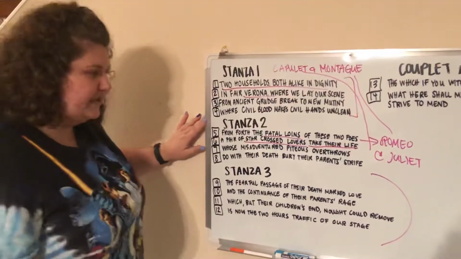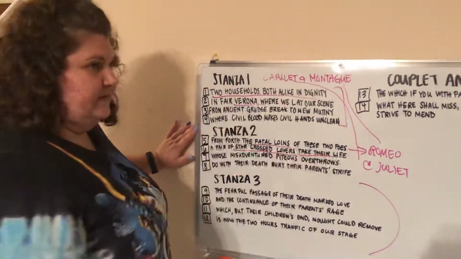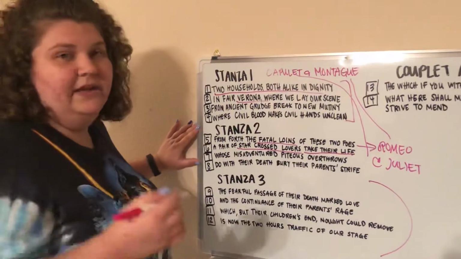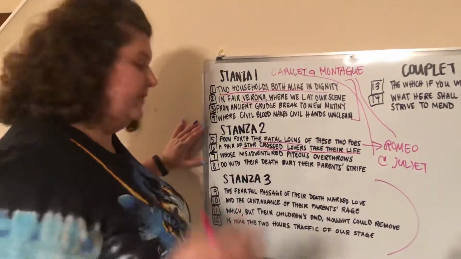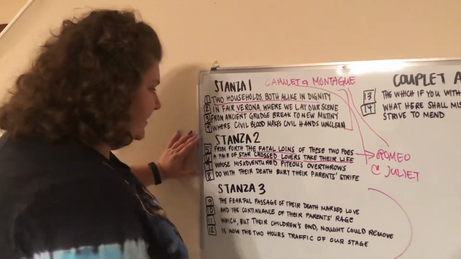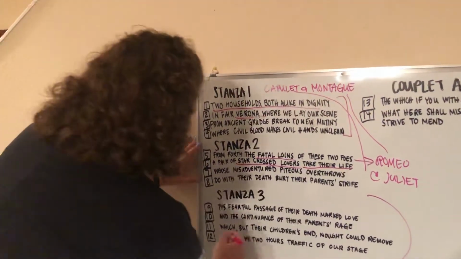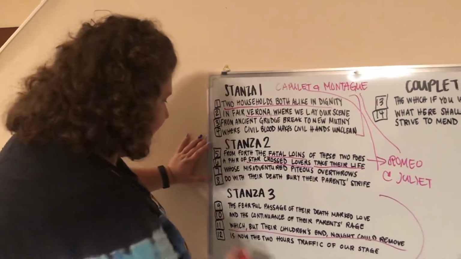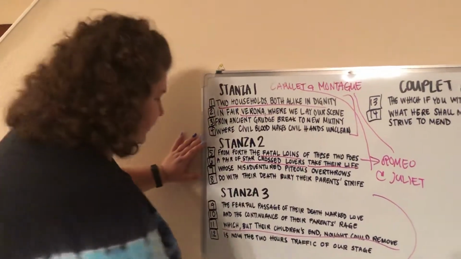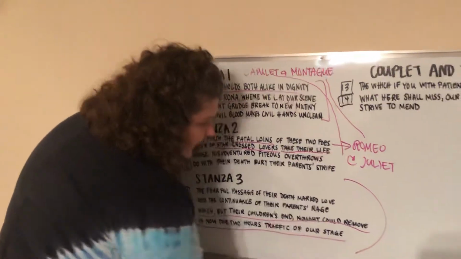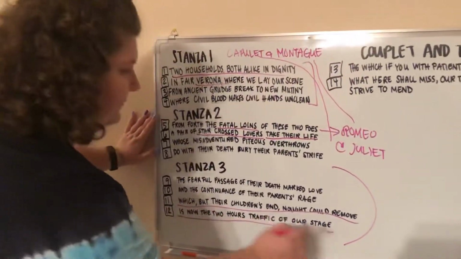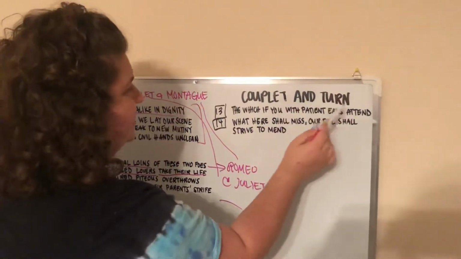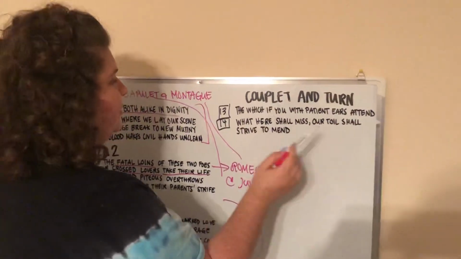The fearful passage of their death-marked love. Just talking about the story of how they're going to die. And the continuance of their parents' rage. So even after they died, their parents are still angry, they're still fighting. Which but their children's end naught could remove. So even after they died, the families still hated each other. Is now the two hours' traffic of our stage. This is now introducing, I asked you what this meant. If you with patient ears attend, what here shall miss, our toil shall strive to mend.